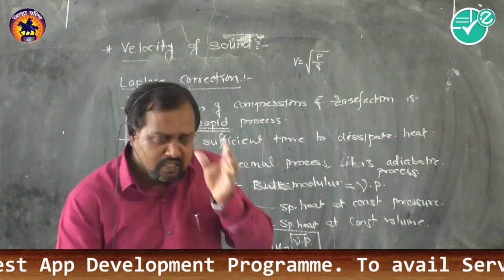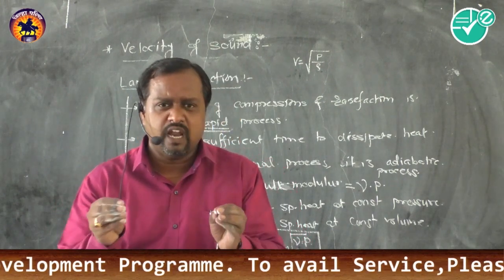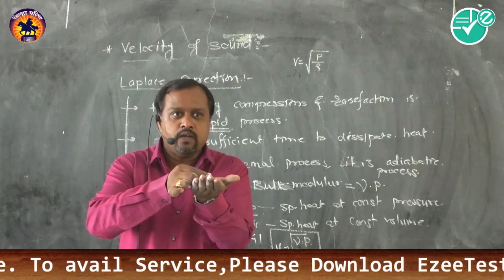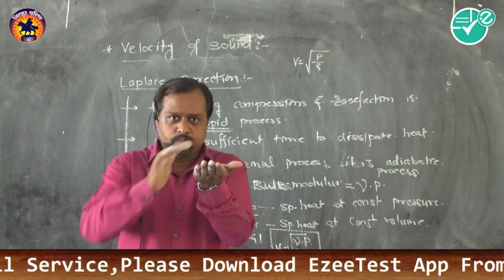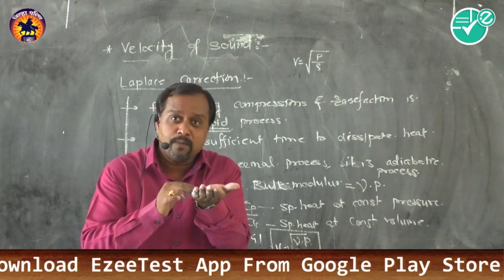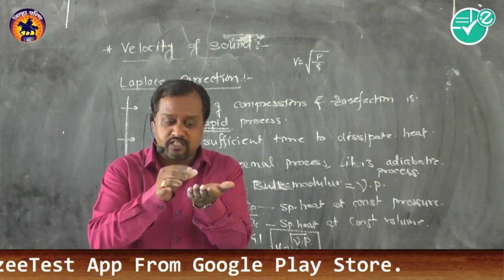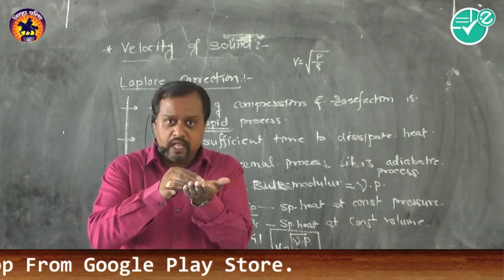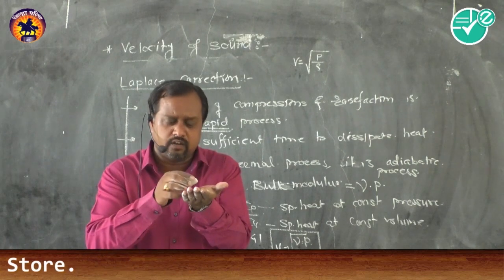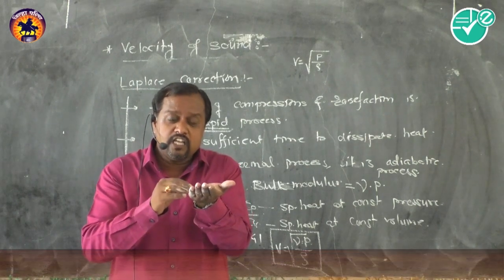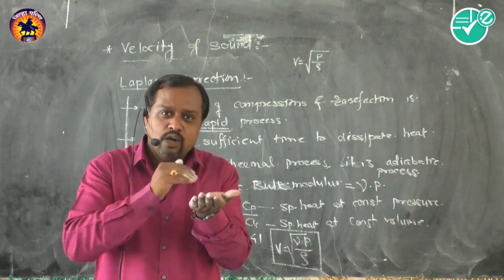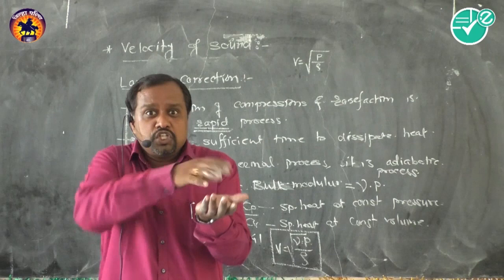Now let us consider a few examples from our day-to-day life. Suppose I keep one ice cube on my palm. Can I hold it for a longer time? No, because my body temperature is 37 degrees Celsius, and the ice cube temperature is close to 4 degrees Celsius or less. That means heat transfer takes place from 37 degrees to the ice cube, so I have to change my hand.